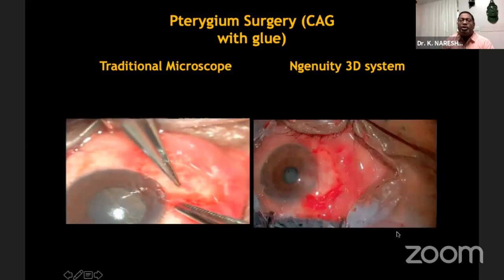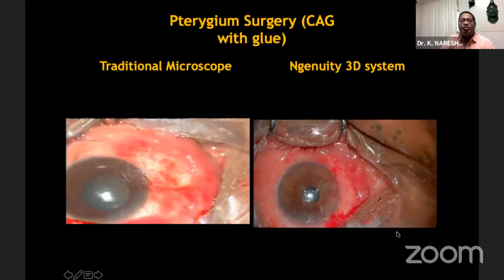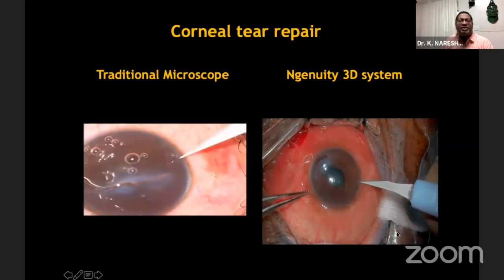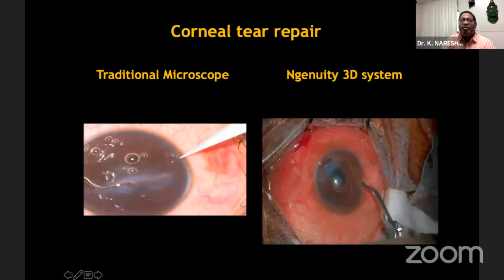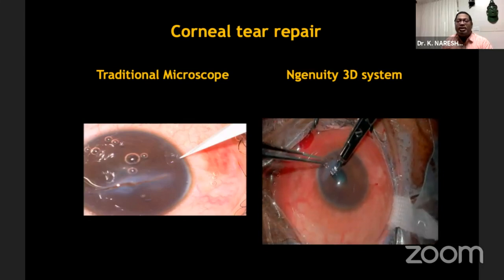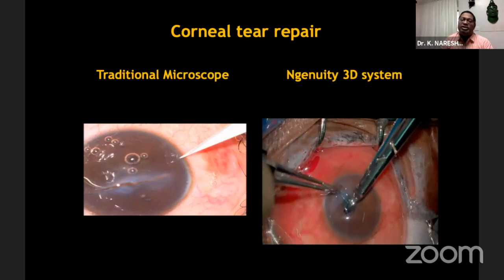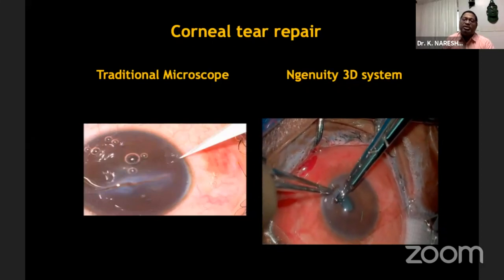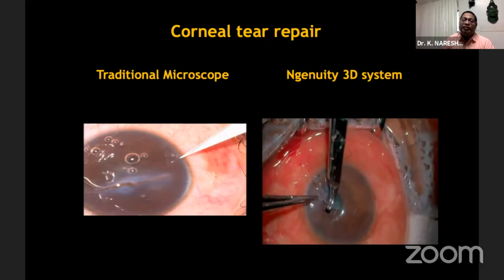But I felt that the 3D system took a lot of time for me to handle the procedure for proper completion. The second is a traditional basic corneal tear management. You can see I started with the 3D system first. Here also, when I started to use high magnification, I lost the edges of the wound and I lost the focus sharply. So I again reduced to low magnification so that I can see the field very nicely.